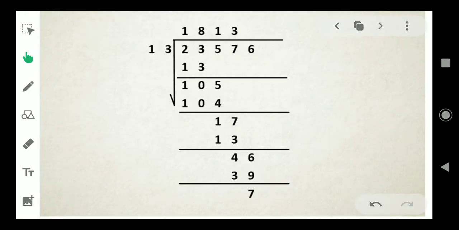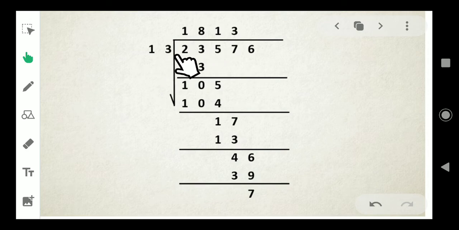Next question is 23,576 divided by 13. Whenever a bigger number is there in the divisor, you should multiply it and see on that side. We don't know the multiplication table of 13. So you should write it out here: 13 into 2, 13 into 3, 13 into 4, 13 into 5, etc. So that you can easily find it. The first digit here is 2. In 2 there is no 13. So we consider the next 2 digits.